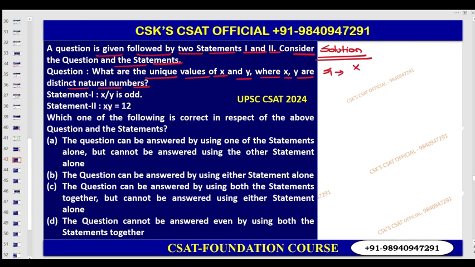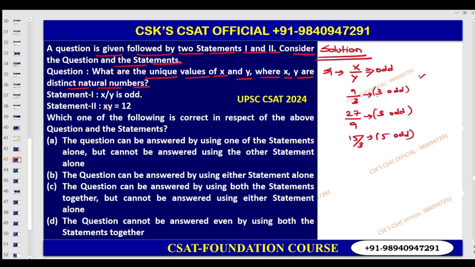Statement number 1 says x by y is equal to odd. So can we take 9 by 3? So 9 by 3 is nothing but 3, odd. Can we take 27 by 9? Again 3, odd. Can we take 15 by 3? 5, odd.